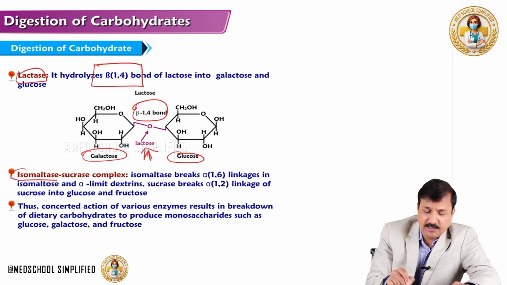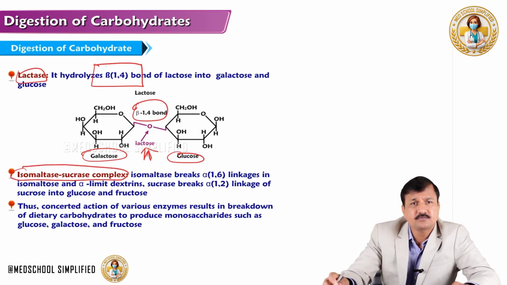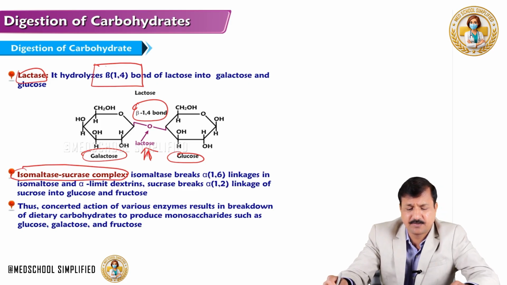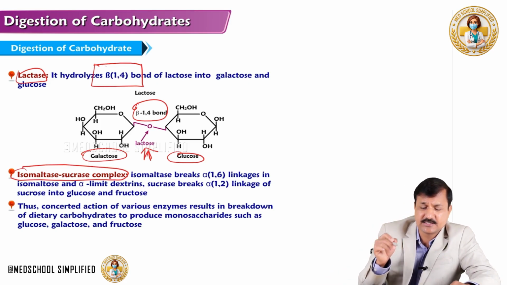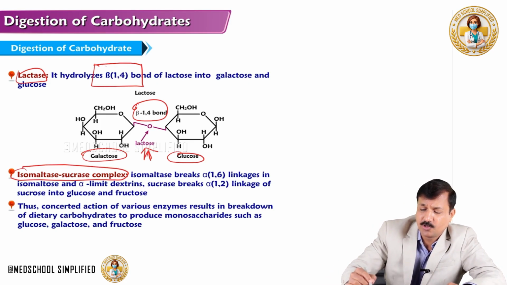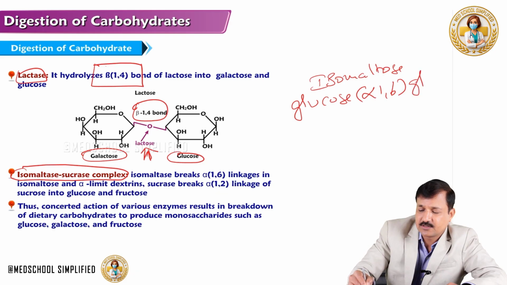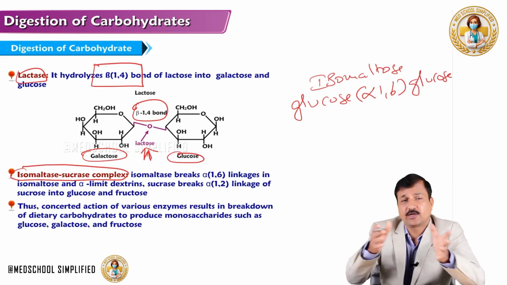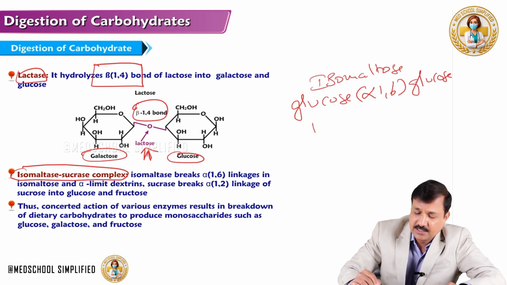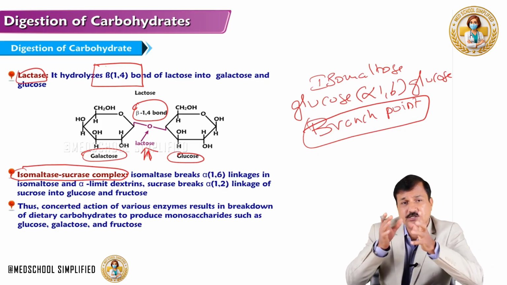Now we have the isomaltase sucrase complex. What does it do? Isomaltase, as it is there in the name, is going to act on isomaltose. What is isomaltose? Isomaltose is 2 glucose units, glucose alpha-1,6 glucose. That means 2 glucose units held together by an alpha-1,6 bond. That's generally found at the branch point, you know, at the branch point of starch and glycogen, where the alpha-1,6 bond is there.